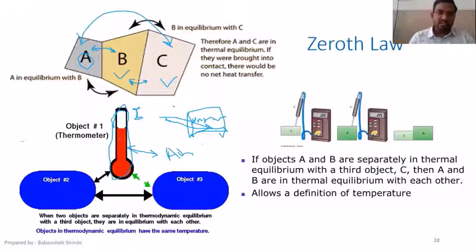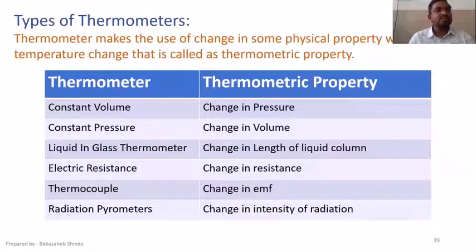That way, the human body and atmosphere are going to be in thermal equilibrium, so we can use this zeroth law for temperature measurement. Does anybody have any doubt? Let me know.